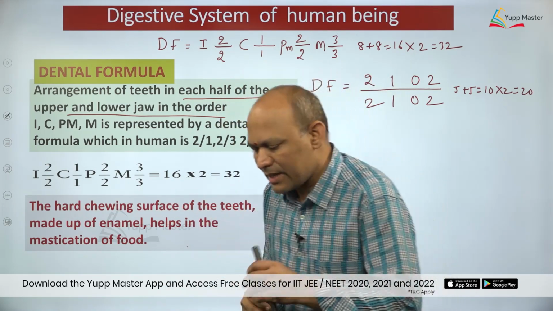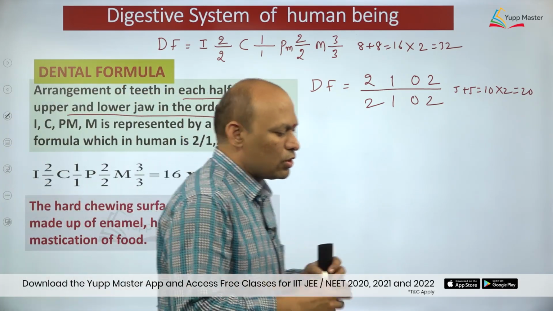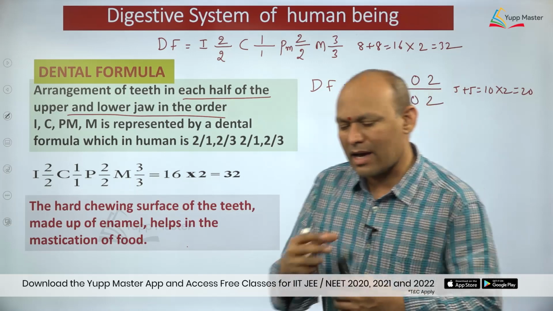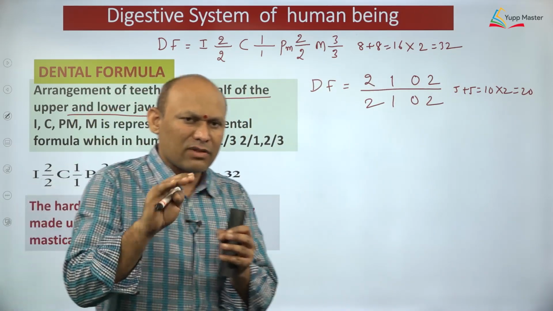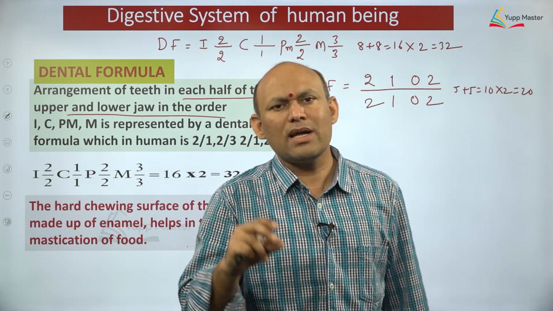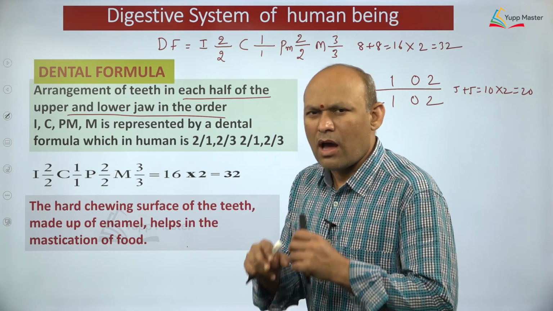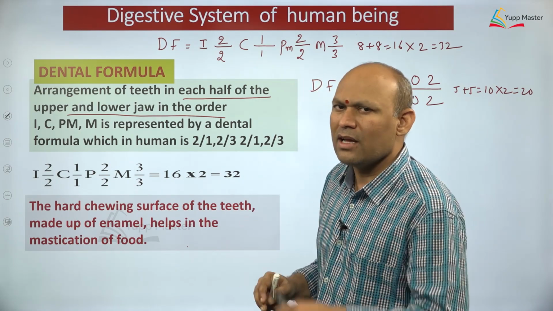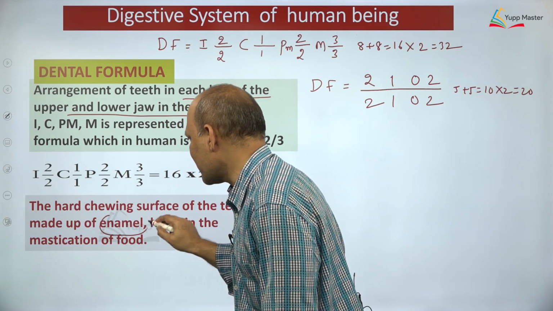And another most important thing I would like to share with you, dear students. Teeth are generally useful for what? Teeth are generally useful for chewing, right? Mastication or grinding, dear students. So if you see the upper surface of the tooth, tooth is made up of what? Bone like structure called dentin. Upper surface of the tooth is made up of hardest shiny material, and that hardest shiny material is called, most important, dear students, enamel, right?